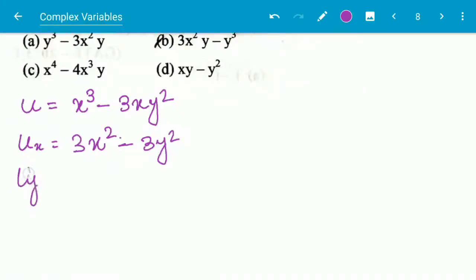Then uy, what is uy? The partial derivative of u with respect to y, and this is coming to be minus of 6xy.